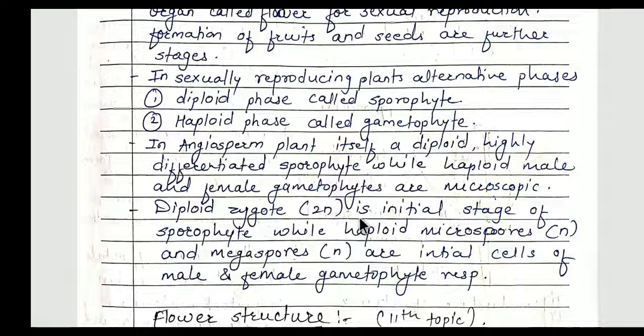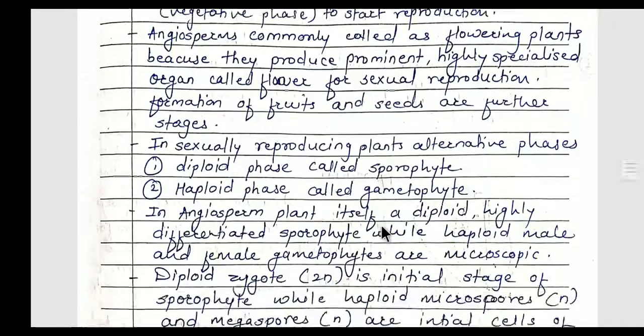The diploid zygote is the initial stage of the sporophyte. As I explained a few minutes before, sporophytes are going to produce the gametophyte, so the first stage should be the diploid zygote, that is the sporophyte, should be proper. Then they are going to produce the haploid microspore or megaspore. The microspore and megaspore are the initial cells of the male and female gametophyte respectively. So this is all about the introductory part.